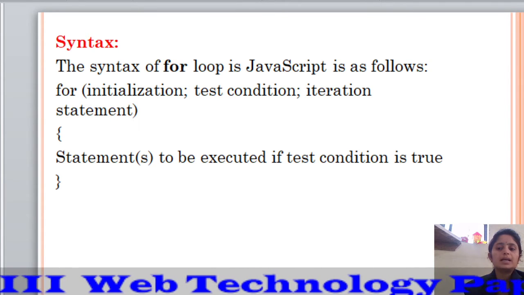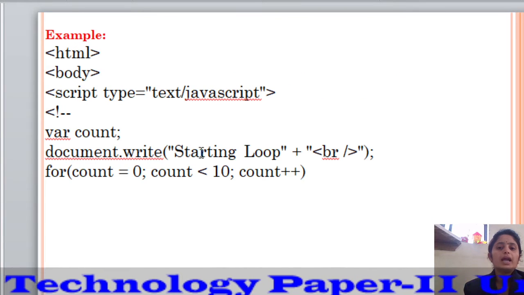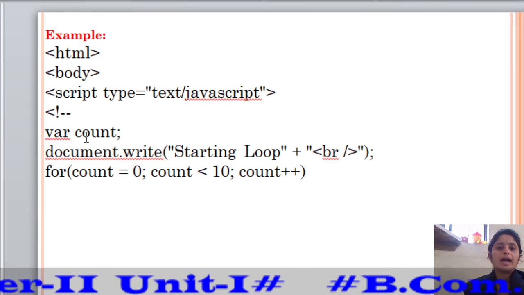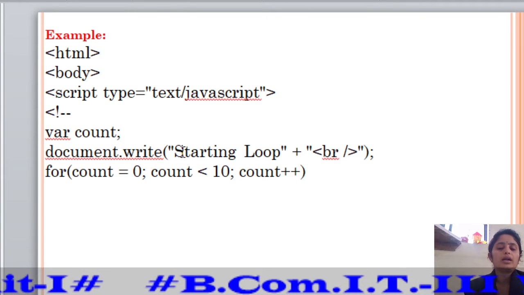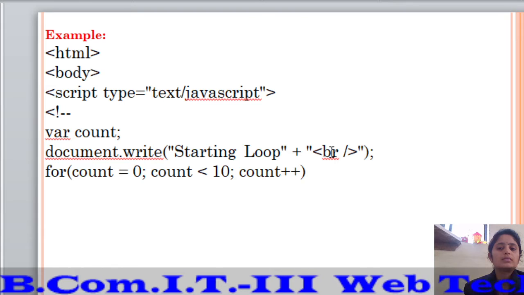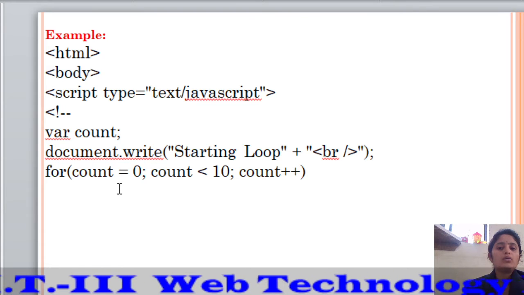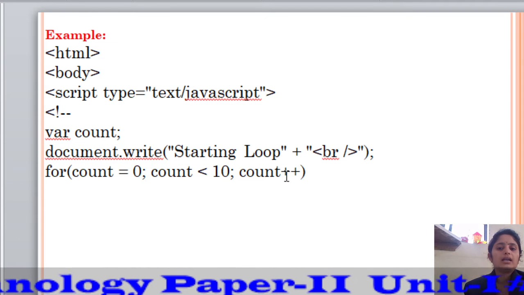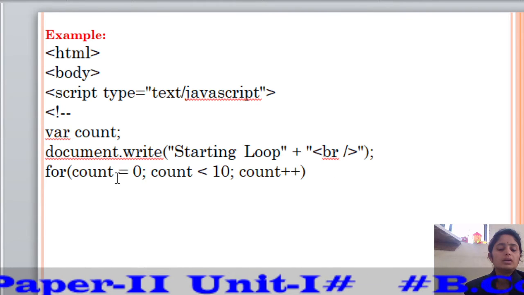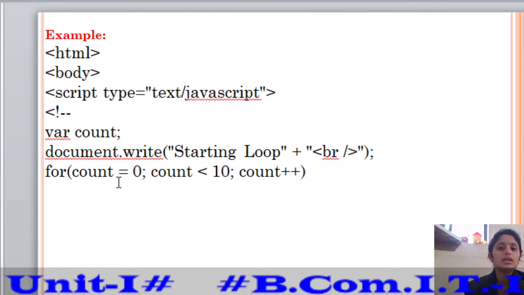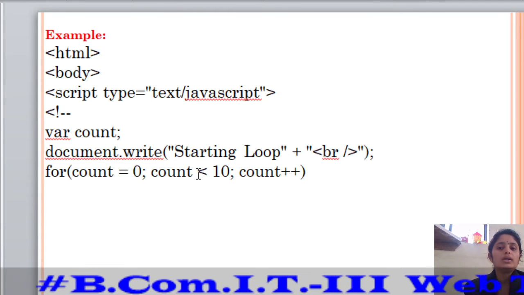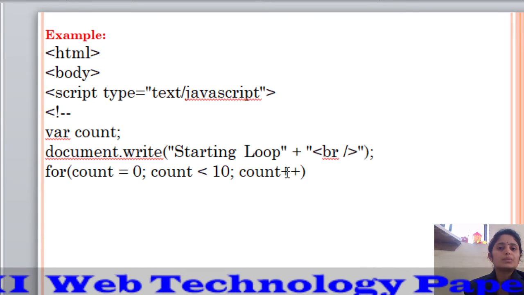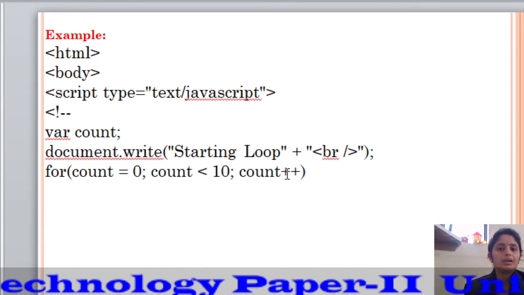Let's see the example for the for loop. HTML, body, script type text/javascript, var count. Document.write starting loop, tag br. For count is equal to 0, count is less than 10 and count plus plus. Here count is equal to 0 means the initialization value. Count is less than 10 means the test condition, and count plus plus means the increment operator or increment statement.